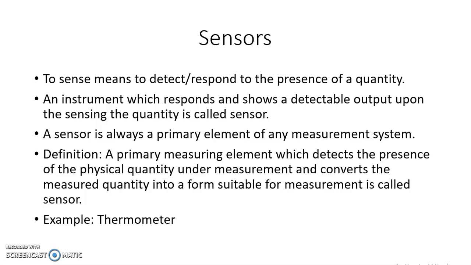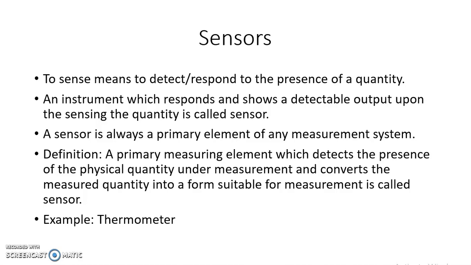That is, the thermometer senses the temperature and it shows the temperature in terms of displacement of mercury level. So that is the detectable output. So a thermometer is an instrument which responds and shows a detectable output upon sensing the quantity called temperature. As we have seen in the previous block diagram of a measurement system, a sensor is always a primary element of any measurement system.